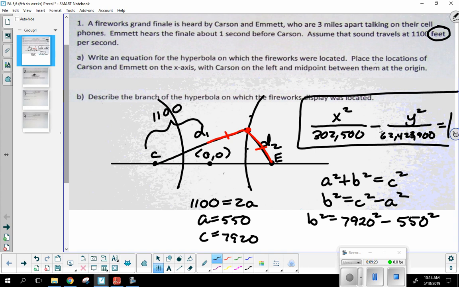And then part B, this one we just really talk about. It says, describe the branch of the hyperbola on which the fireworks display is located. Well, we said it was what? The left or the right branch? We said it was the right. And why did we say that? Because Emmett heard it first. So we have to choose the branch closer to him. Perfect.